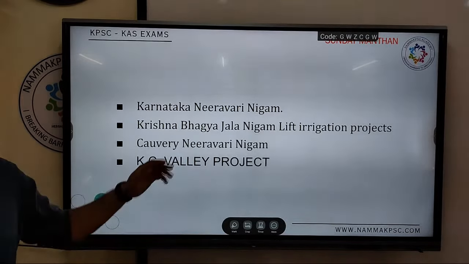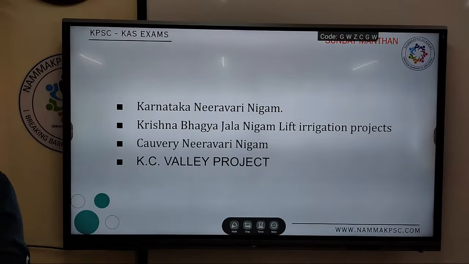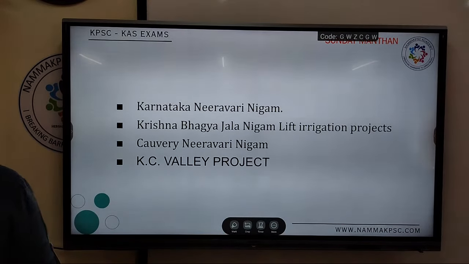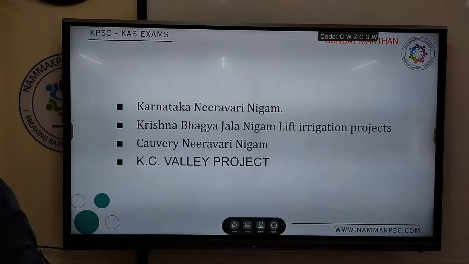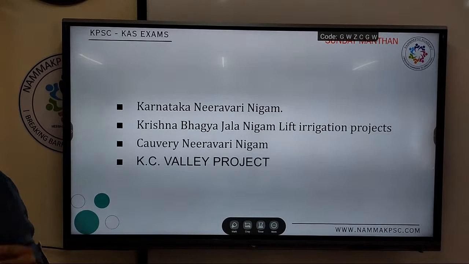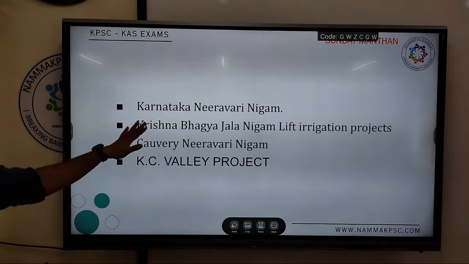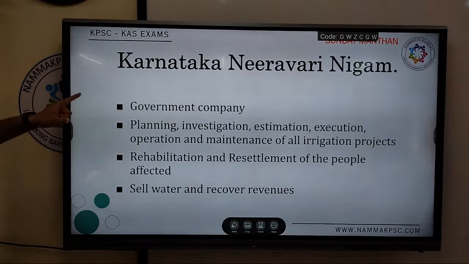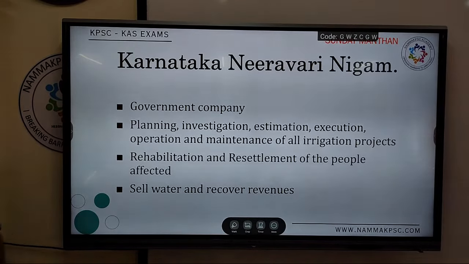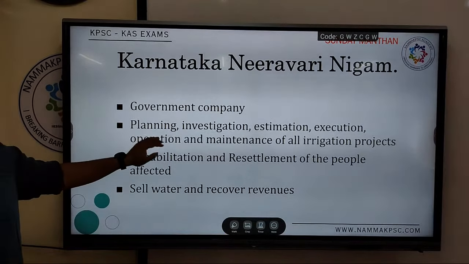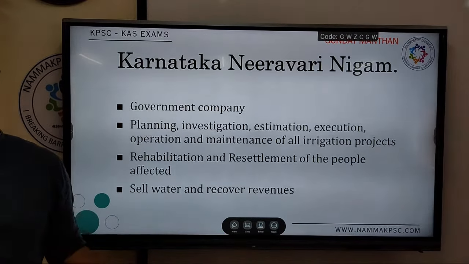For example, Kaveri Niravari Nigama will implement the Kaveri river water projects, irrigation, lift irrigation, desilting, and it will also collect money for distribution of water. Things like that will be done by them. They are all government companies. I'll put up a few slides here. Karnataka Niravari Nigama is one of the companies owned by the Karnataka government. You don't have to write this down, just understand it, it is obvious.